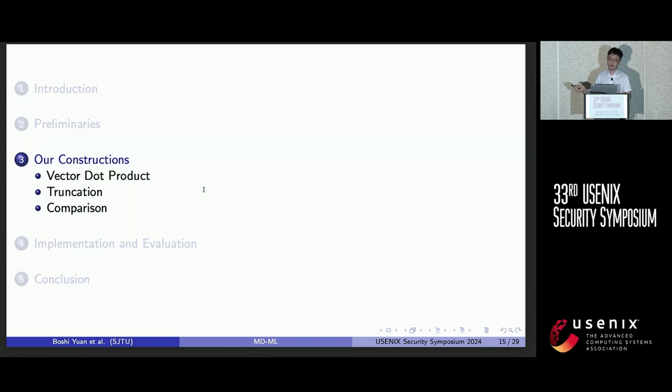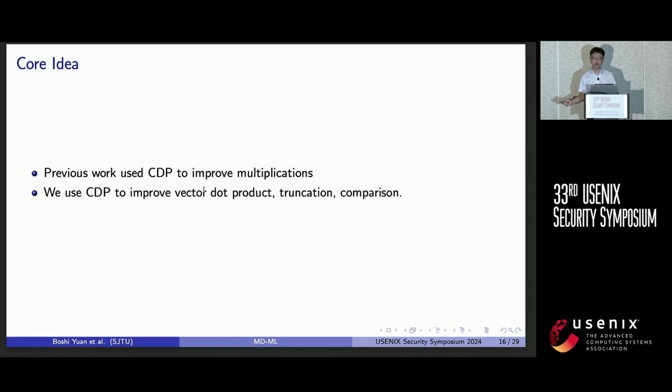So based on CDP, let's propose our constructions. The core idea is that previous work used CDP to only improve multiplication, but in this work we show that CDP can also be used to improve ML-specific operations like vector dot product, truncation, and comparison.